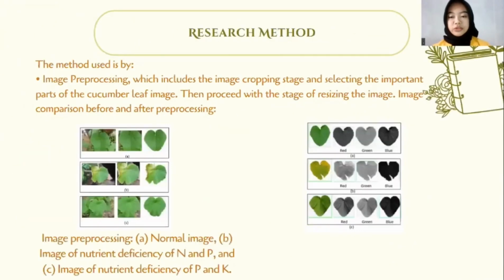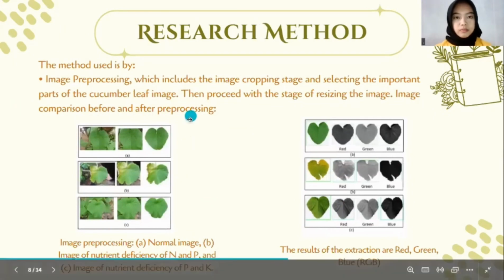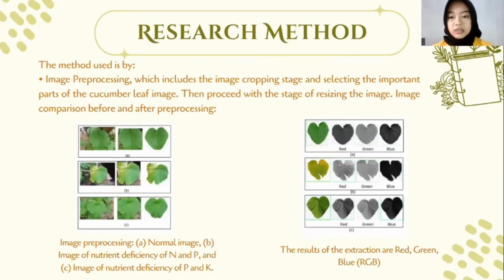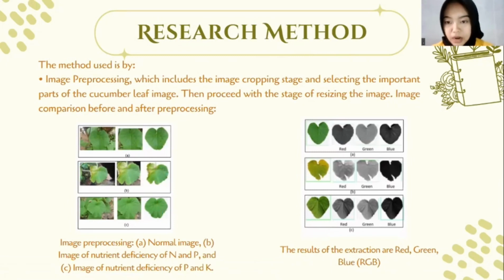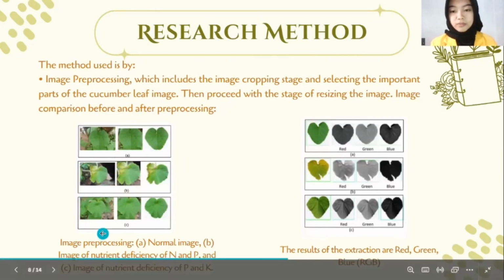Let's move to the research method. In this section, the author divides it into 3 stages. The first stage is image processing, which includes the image cropping stage and selecting the important parts of the cucumber leaf image, then proceeds with the stage of resizing the image.